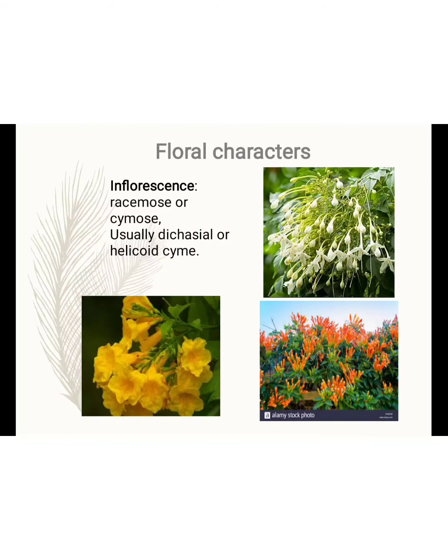In the racemose type, the peduncle of the inflorescence grows continuously, but it does not terminate into a flower. The flowers are produced in acropetal succession. But in cymose type, the peduncle of the inflorescence grows and terminates into a flower, and the flowers are formed in basipetal succession. But usually they are dichasial or helicoid cyme.